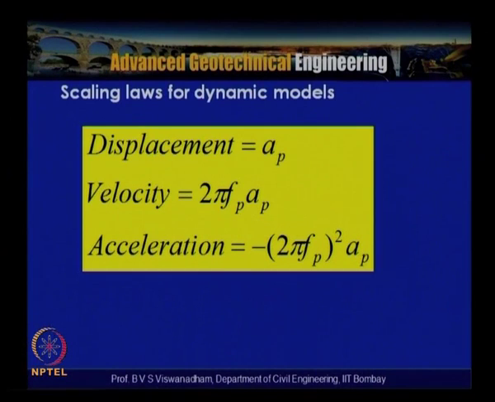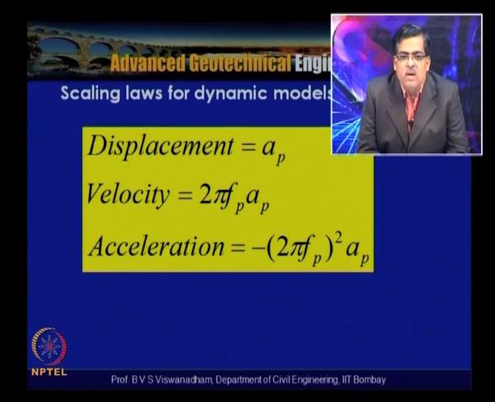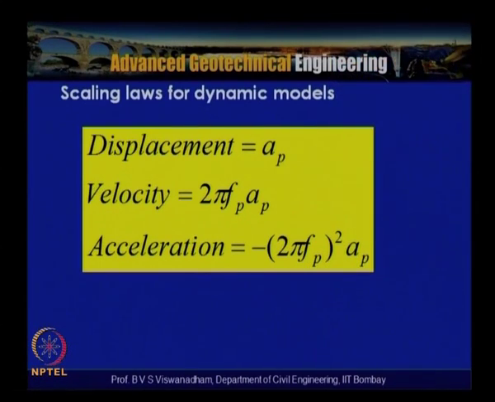Then from the expressions we have discussed, displacement is nothing but the amplitude term ap in the prototype, velocity is 2 pi fp ap, and acceleration is minus 2 pi fp whole square into ap. So these are the displacement, velocity and acceleration terms in the prototype.